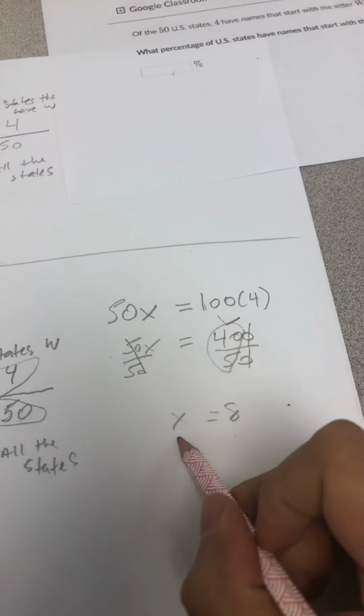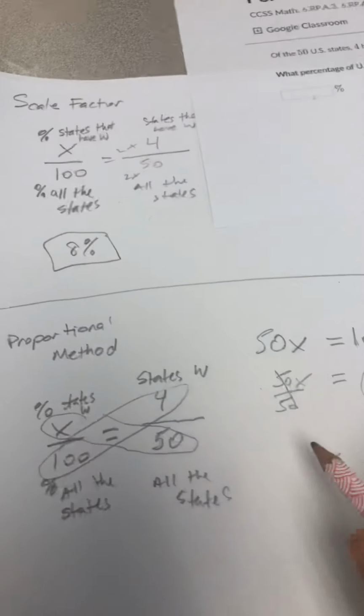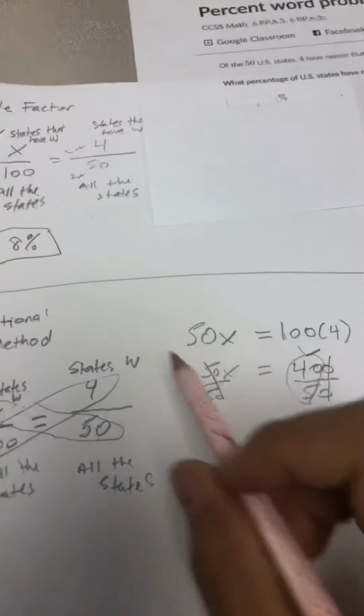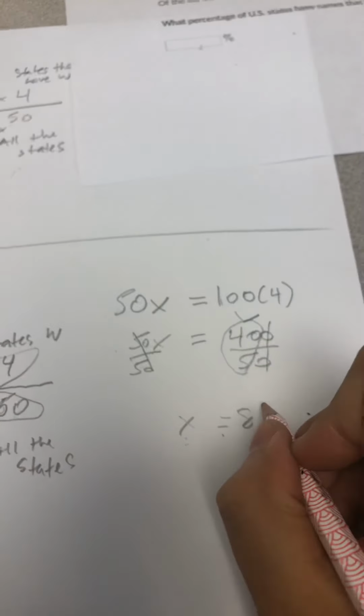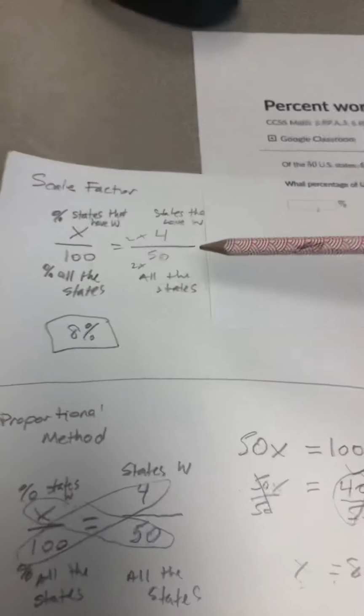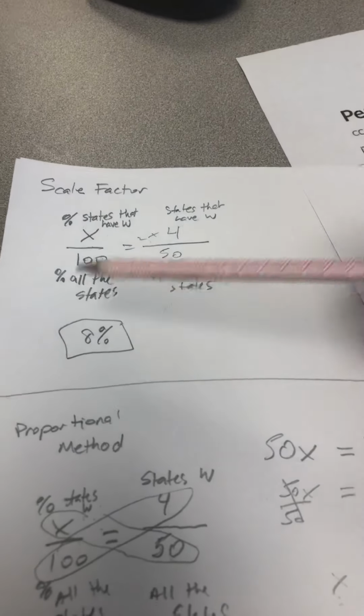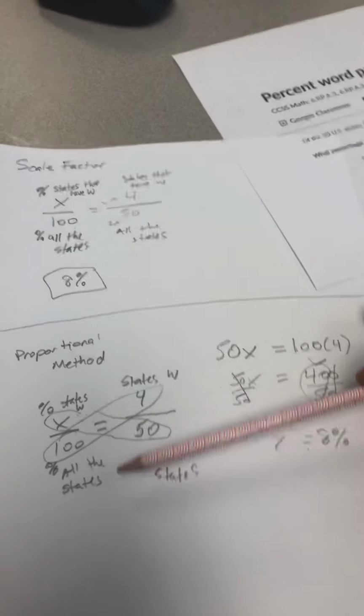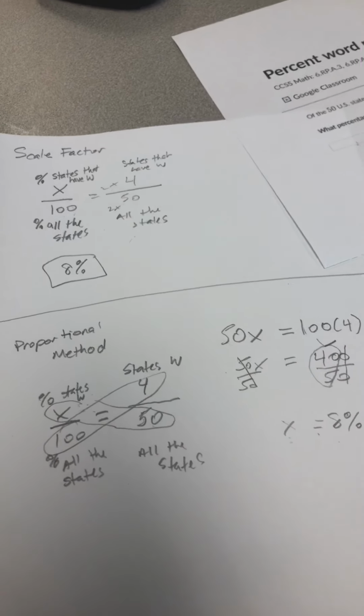And what does 8 stand for? X. What does X stand for? We wrote over here, the percent of states that start with W. This should line up with this. Scale factor and proportional method. This is the way that Khan will give their hints, but vertically. And over here is the proportional method. This is on top of what they have to know.